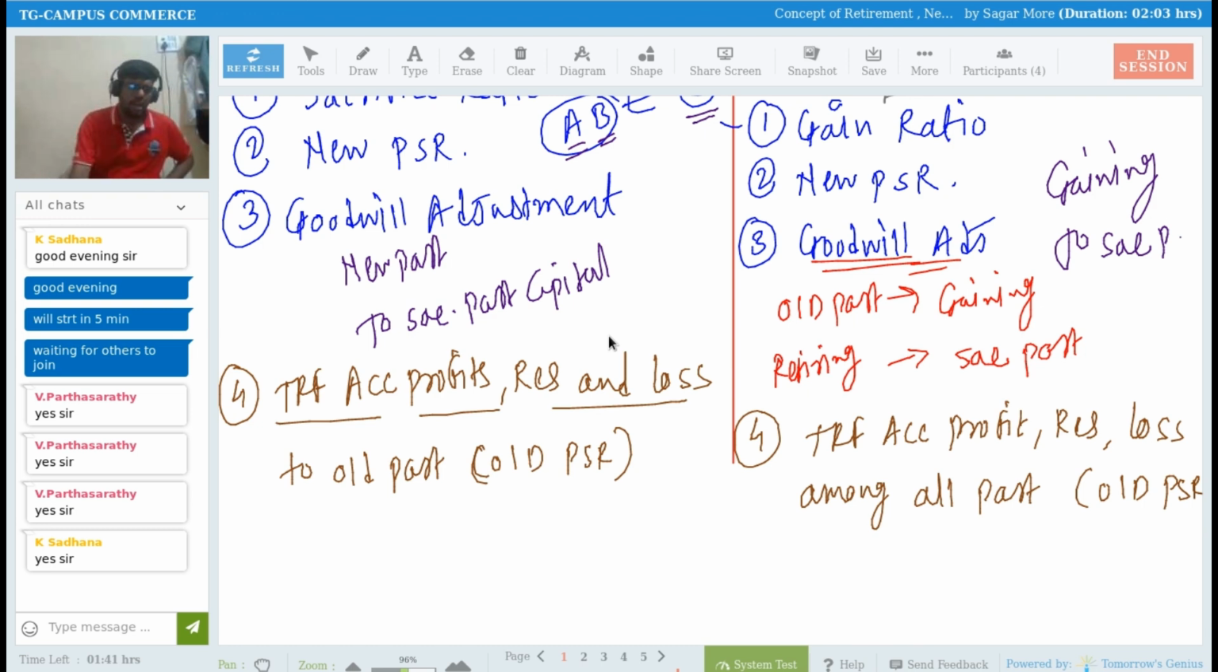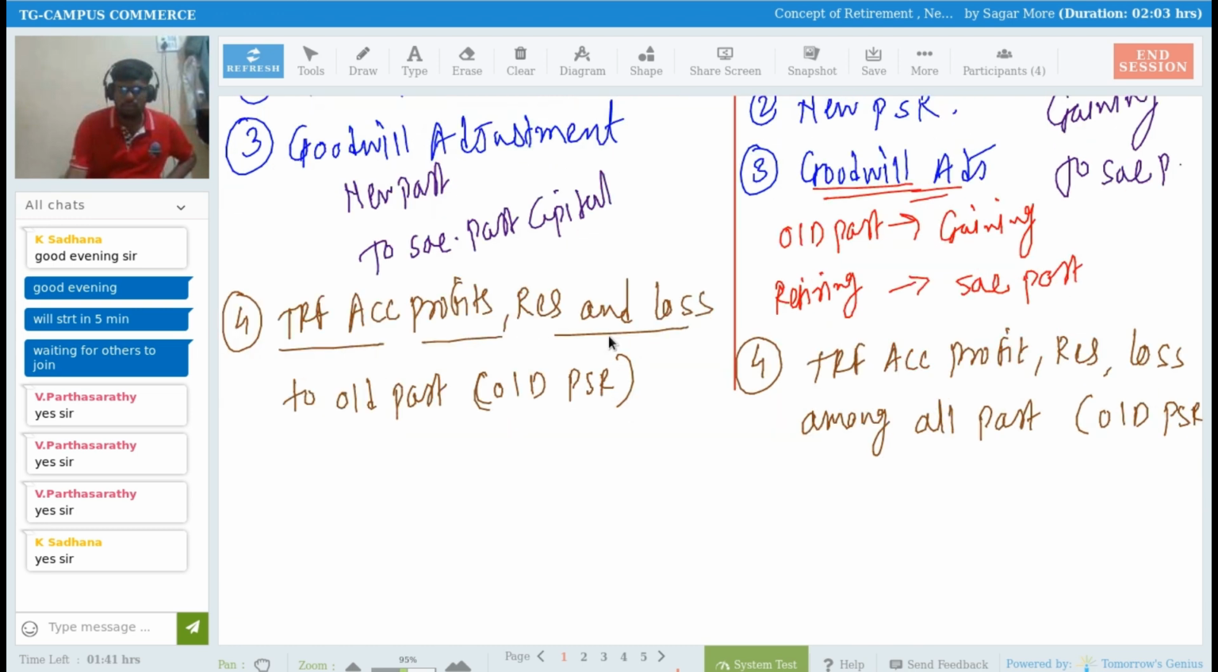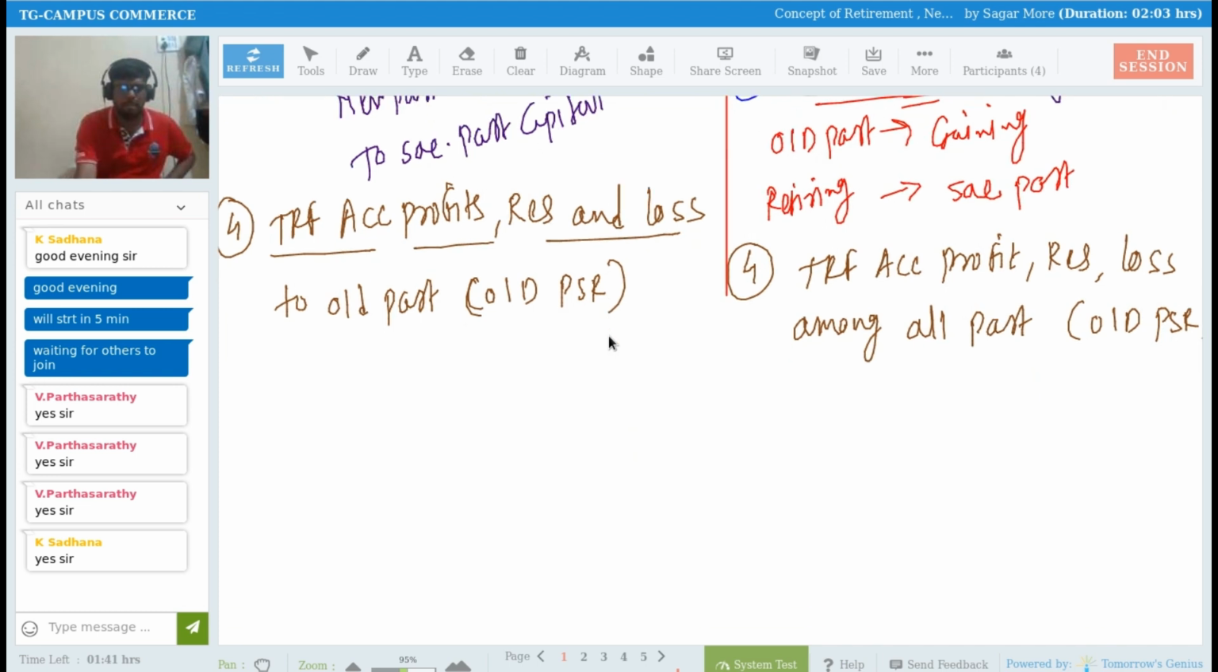as per their old profit sharing ratio, right? Okay, so after that, we studied in admission of a partner another important concept, which is related to, if you remember, the revaluation account, right?